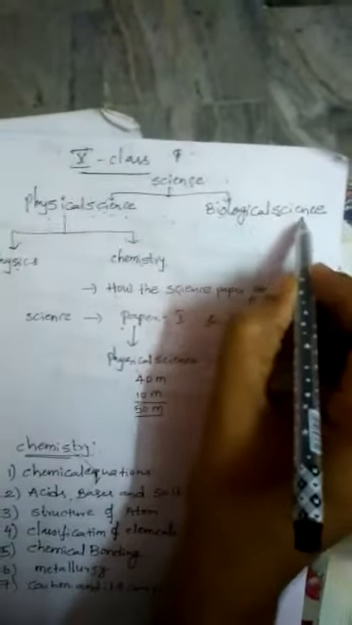Physical science is printed as one book, biological science is printed as another book. So in 10th class you have two books for science. Your science paper consists of 100 marks. Physical science will be written for 50 marks and biological science will be written for 50 marks. 50 plus 50, total 100 marks.